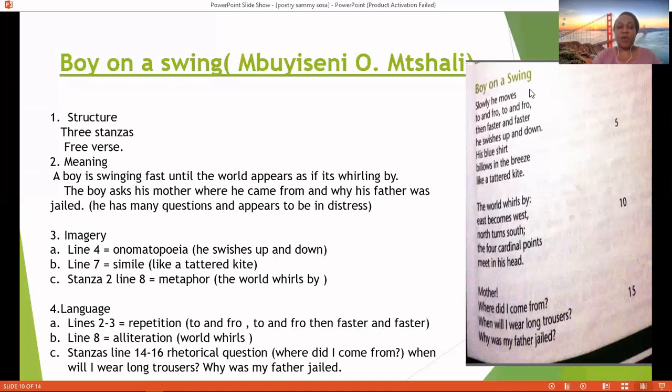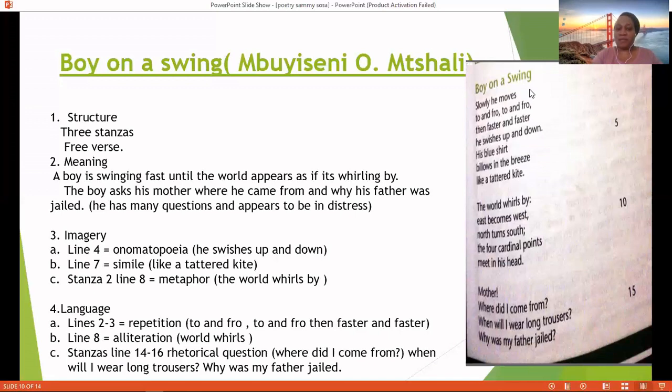And then we move on to imagery. When we look at line 4, we see onomatopoeia. Line 4, he swishes up and down. As he moves up and down, there is a swishing sound. So that is the onomatopoeia. The sound that is made is closely related to the word swishes.